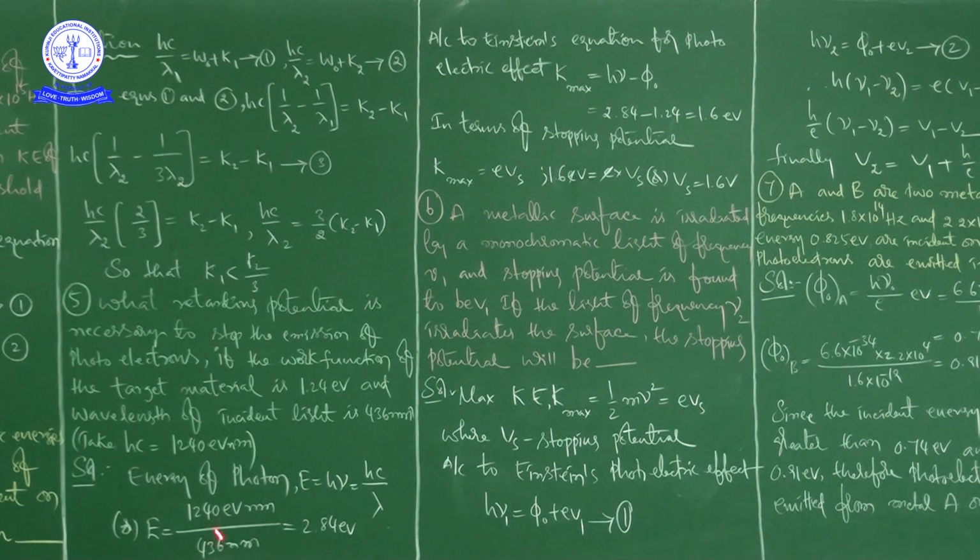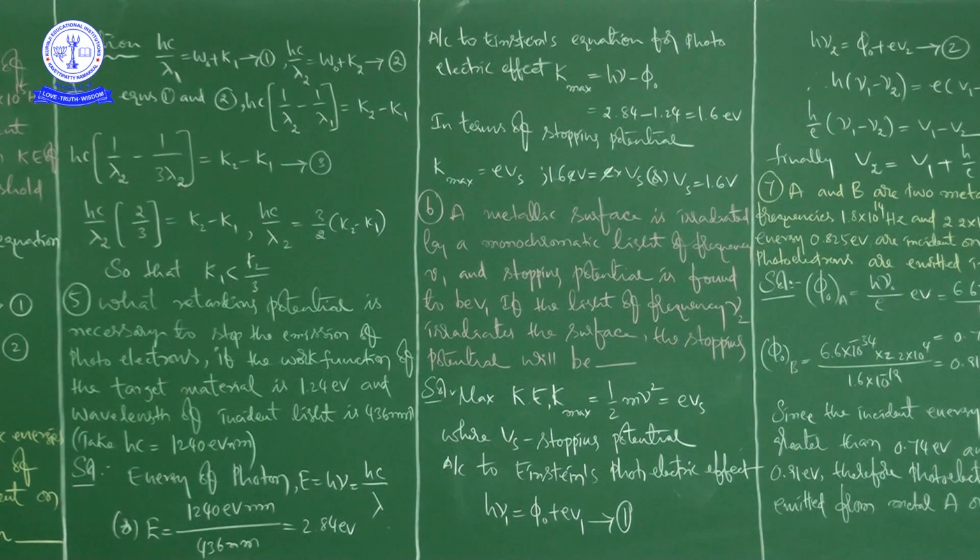See here, energy of photon E is equal to h nu, that is equal to Hc by lambda. So E is equal to 1240 electron volt nanometer divided by lambda, which is 436 nanometers.